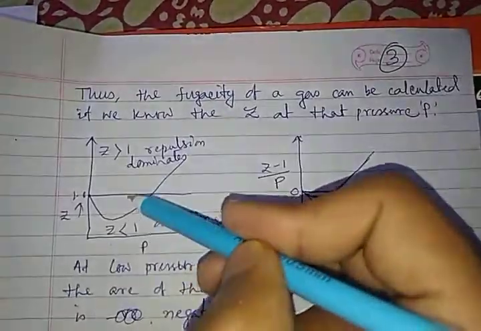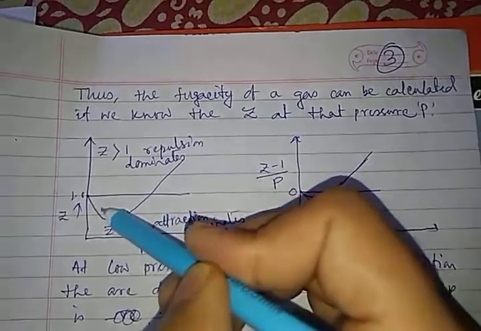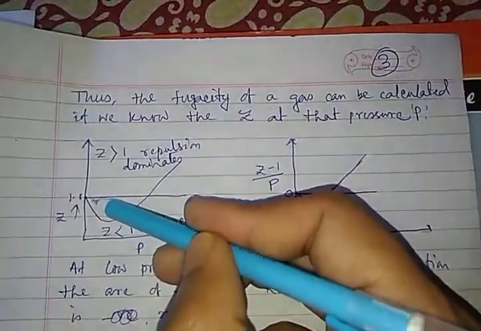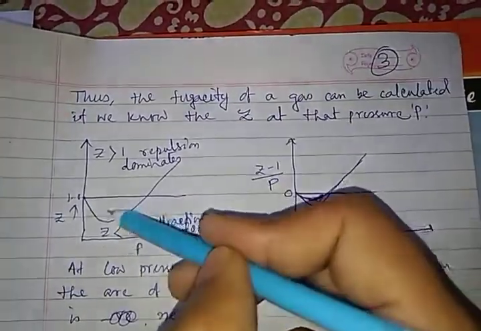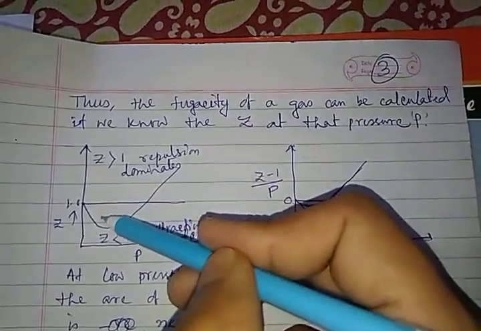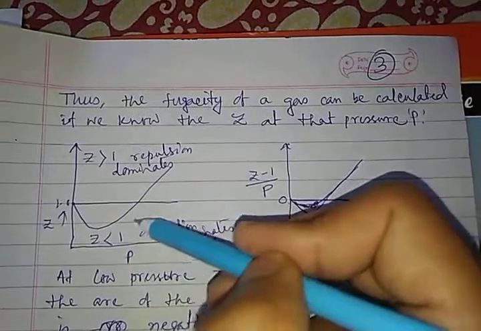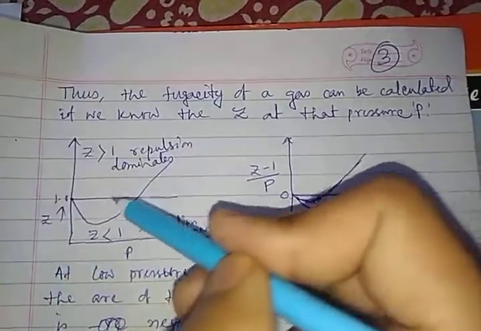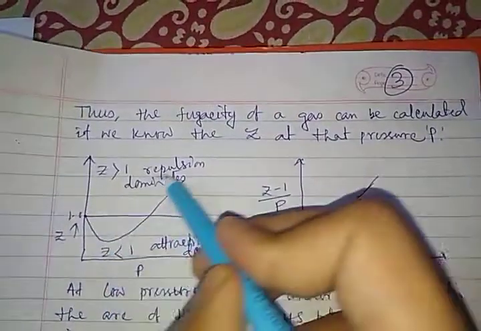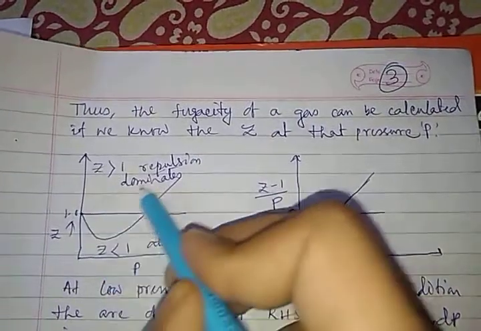That depends on the nature of the gas. This type of curve will be followed by nitrogen or carbon dioxide. However, hydrogen and helium always follow a positive curve.